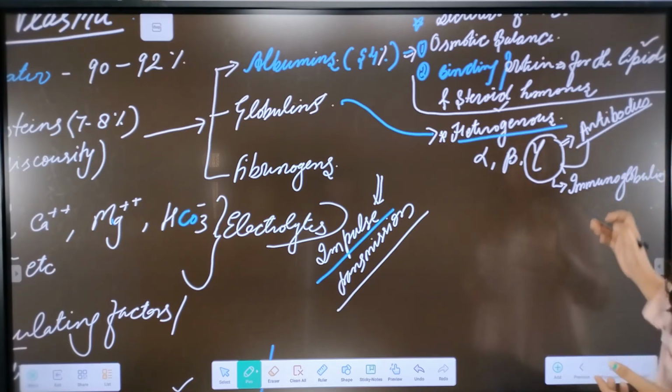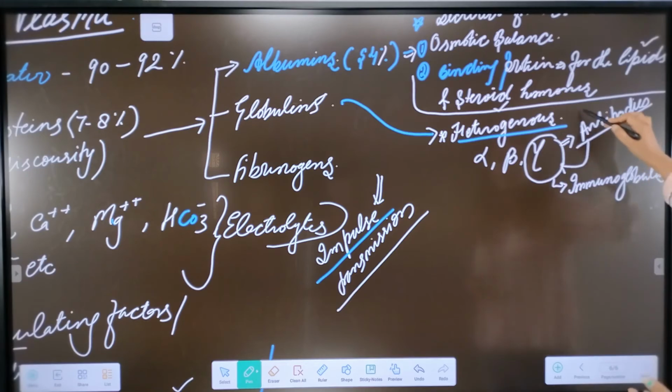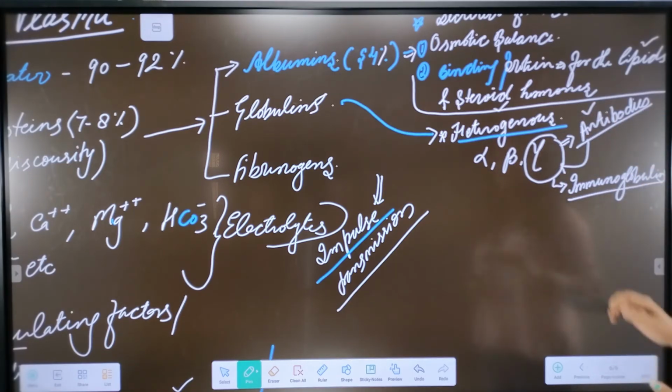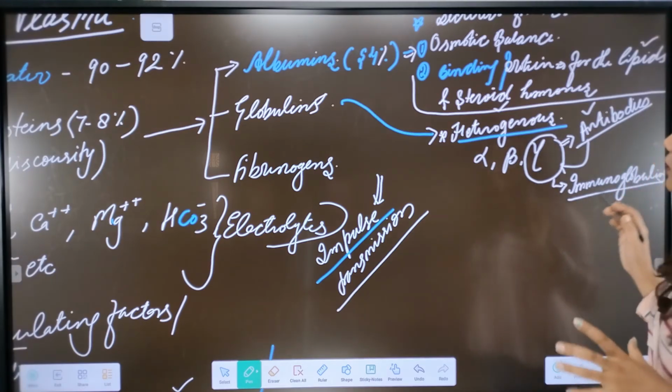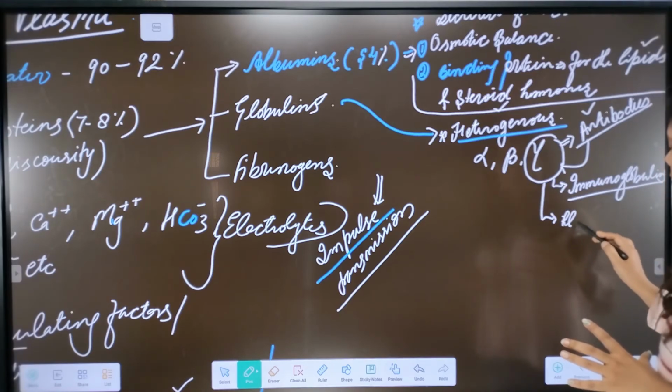Okay, so gamma globulins are actually the antibodies or the immunoglobulins that are secreted against infection from our special type of WBCs, which is known as the plasma cell.